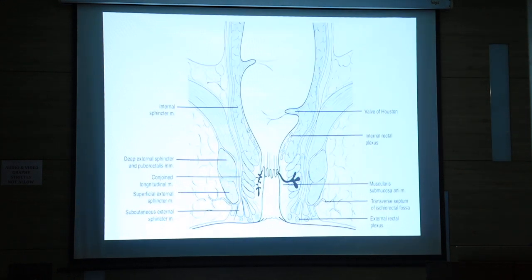So here you can see this. This is the dentate line, again the same diagram, and the anal valve is there and the anal gland is there. The anal gland is in the intersphincteric space. So any infection coming from the rectum into the anal canal, or any discharge, goes from this place to the intersphincteric space, and this is the development of an abscess.